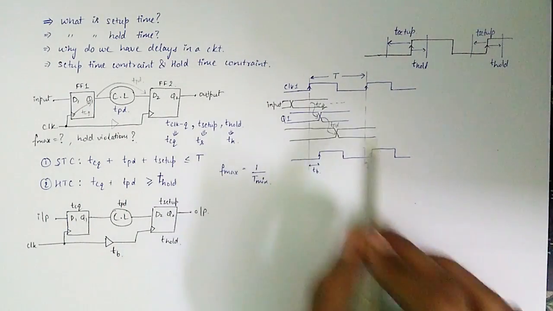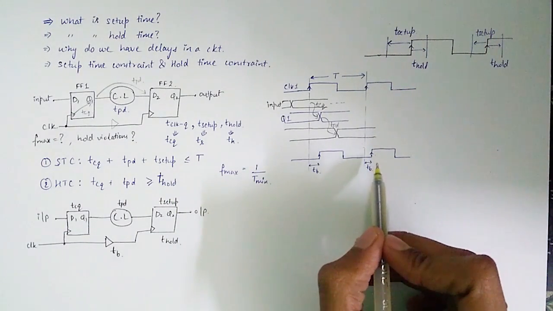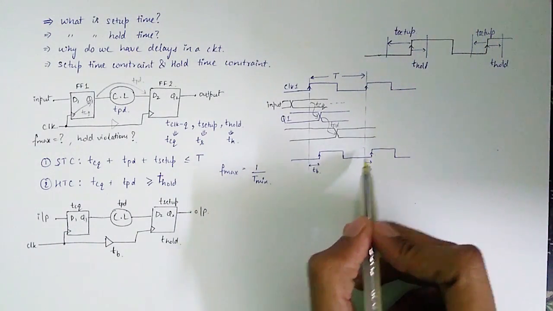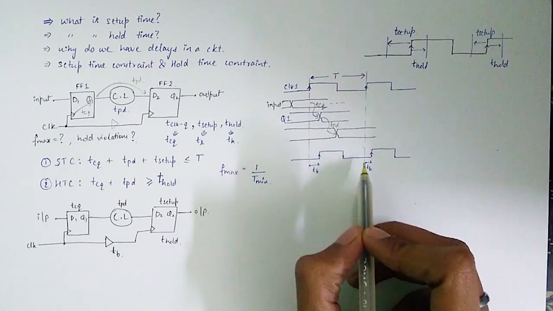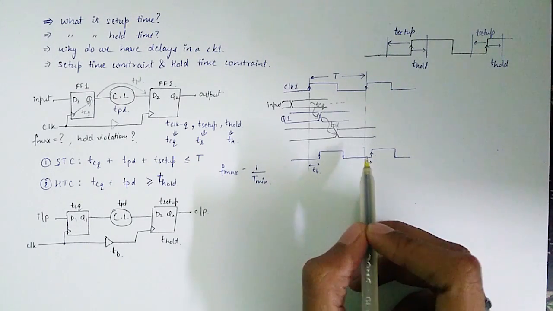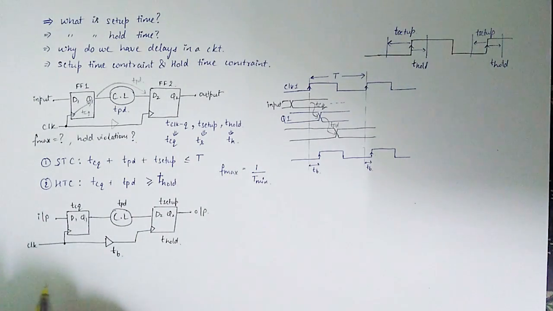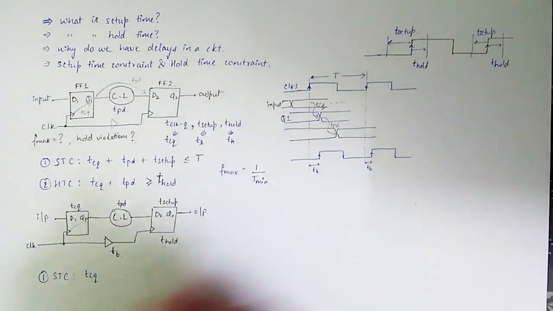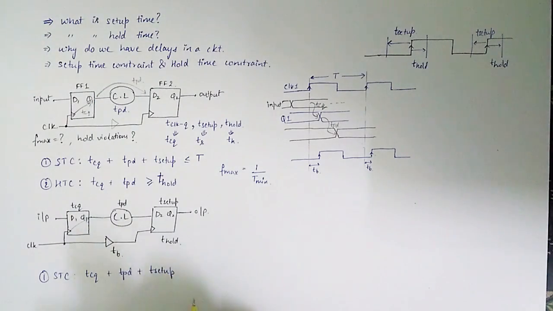We can see that due to the buffer, we have TB seconds more for the input D2 to get stable, thus reducing the chances of setup violation. From the definition of setup time, we see that the input received by the second flip-flop D2 must be stable at least setup time before the delayed clock's edge received by the second flip-flop. Thus, the setup time constraint becomes T clock to output plus TPD plus T setup must be less than or equal to T buffer plus T.